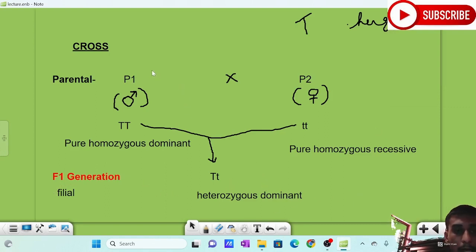So I will explain the experiment. He has taken a parent generation P1, P2. Consider P1 as a male and P2 as a female. In their cells, P1 has a tall genotype, and here they have a dwarf genotype.